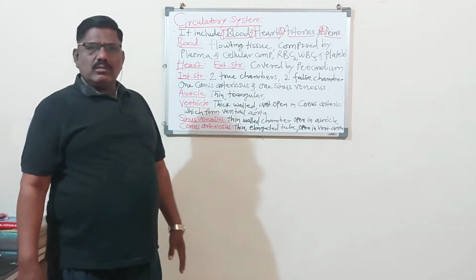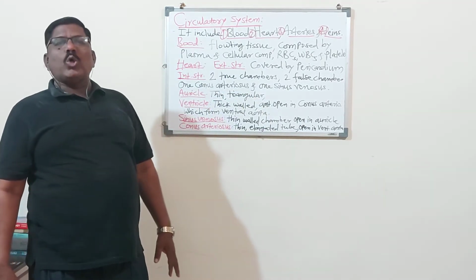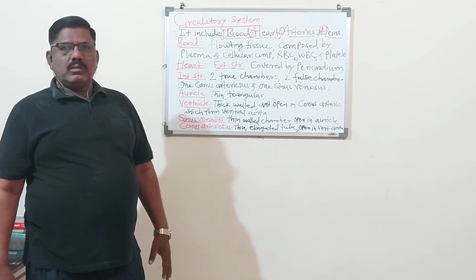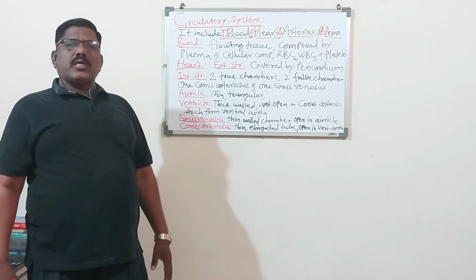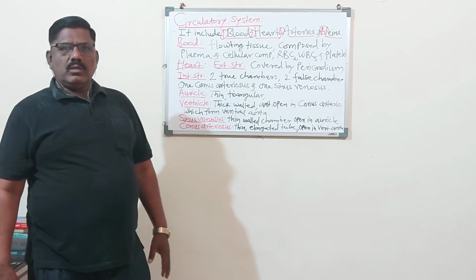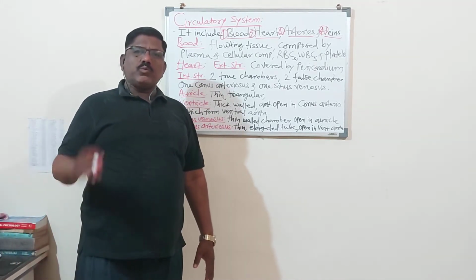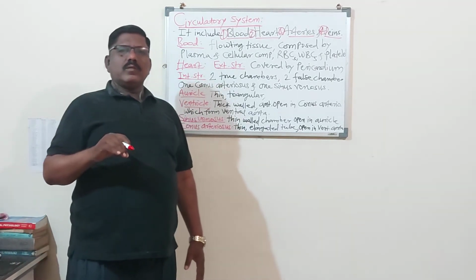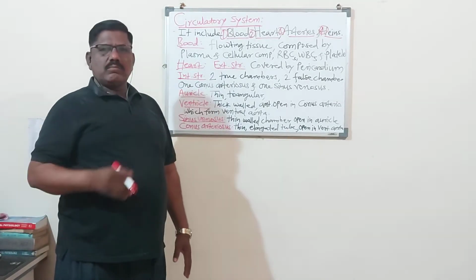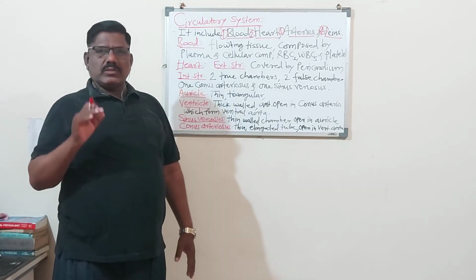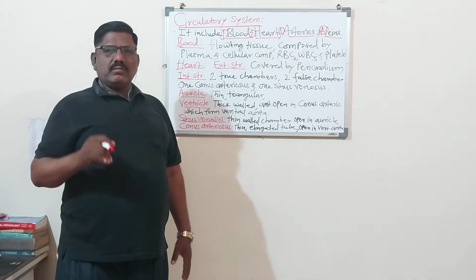In the Scoliodon, the circulatory system is closed. In all chordate animals, the circulatory system is closed. The circulatory system is of two types, open type and closed type. In open type there is diffusion: no arteries, no veins, no heart.